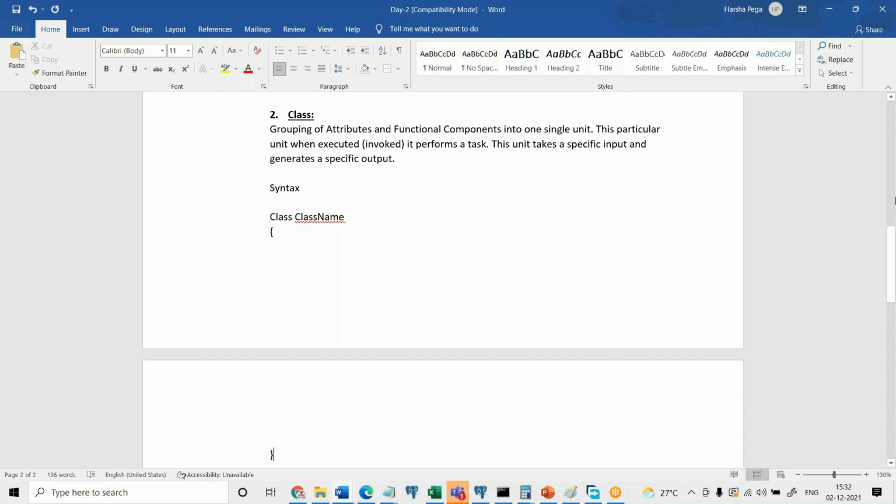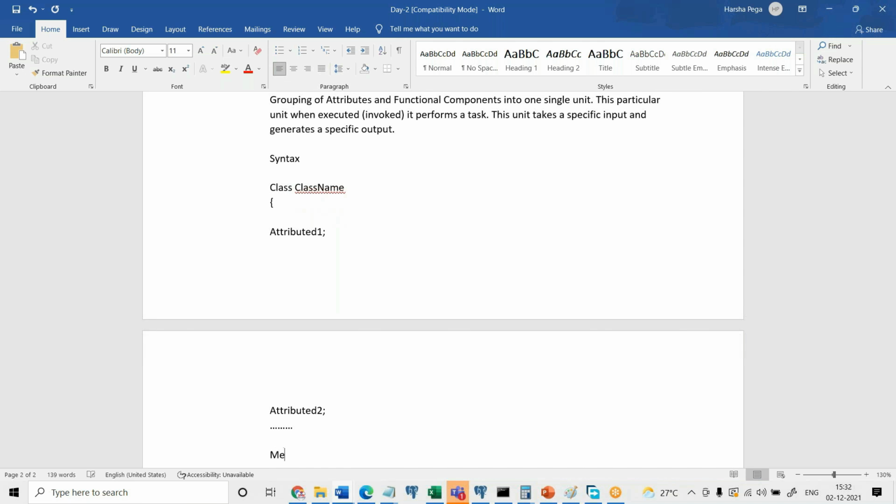Okay, I told you it is grouping. How do you group? The group is known to the language by the open and closed brace. So now you define some attributes: attribute 1, attribute 2, and so on. Then what about methods?